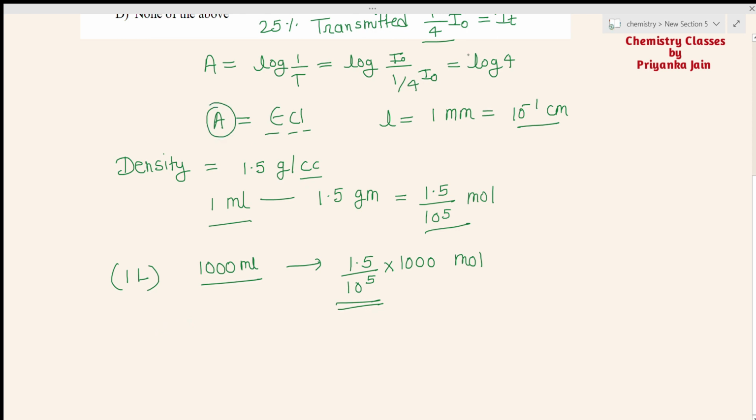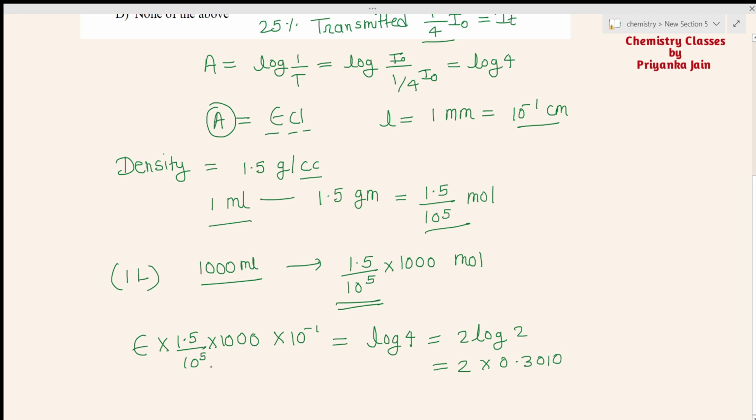So the value of A is equal to logarithm of K, right? So we can write here epsilon, and the C value is 1.5 upon 10 to power 5 into 1000, and then just put the value of L, that is 10 to power minus 1, and this will be equal to A. It means logarithm of K, logarithm of 4. And this logarithm of 4 we can write in this form, 2 log 2. So this will be equal to 2 into 0.3010.